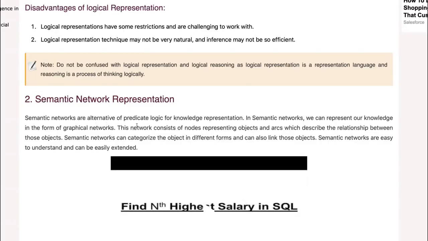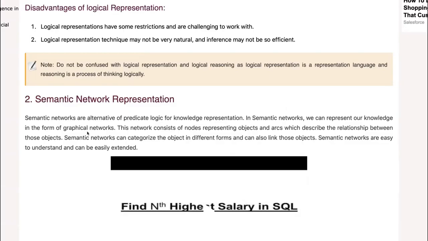Semantic networks are an alternative to predicate logic for knowledge representation. In semantic networks, we can represent our knowledge in the form of graphical networks. Graphical, a graph. That's why later we will talk about how KR is not a data structure. There's a misunderstanding because here we use a graph, and we know that a graph is a data structure. That's why there's a misunderstanding that knowledge representation is a data structure.